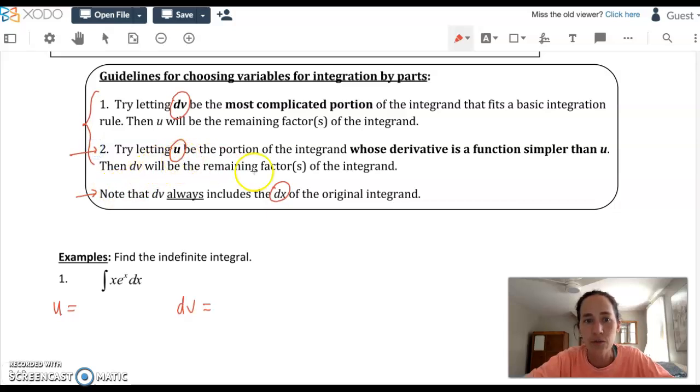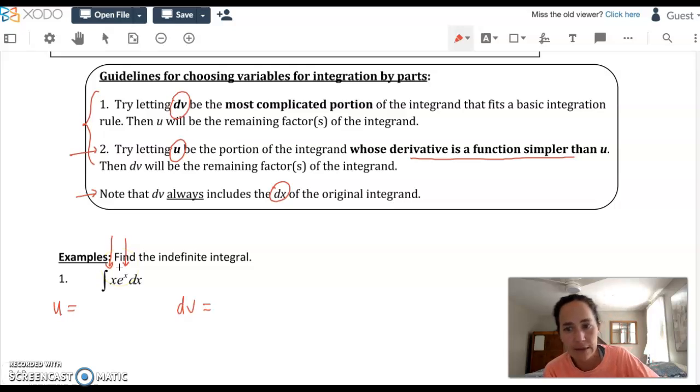Try letting u be the portion of the integrand whose derivative is a function simpler than u. So look at these two parts. It's like you have a 50-50 chance for u. It's either going to be x or it's going to be e to the x. Can you figure, between x and e to the x, does one of them have a derivative that's simpler than itself? And there is only one answer to that. The answer is x, and here's why.